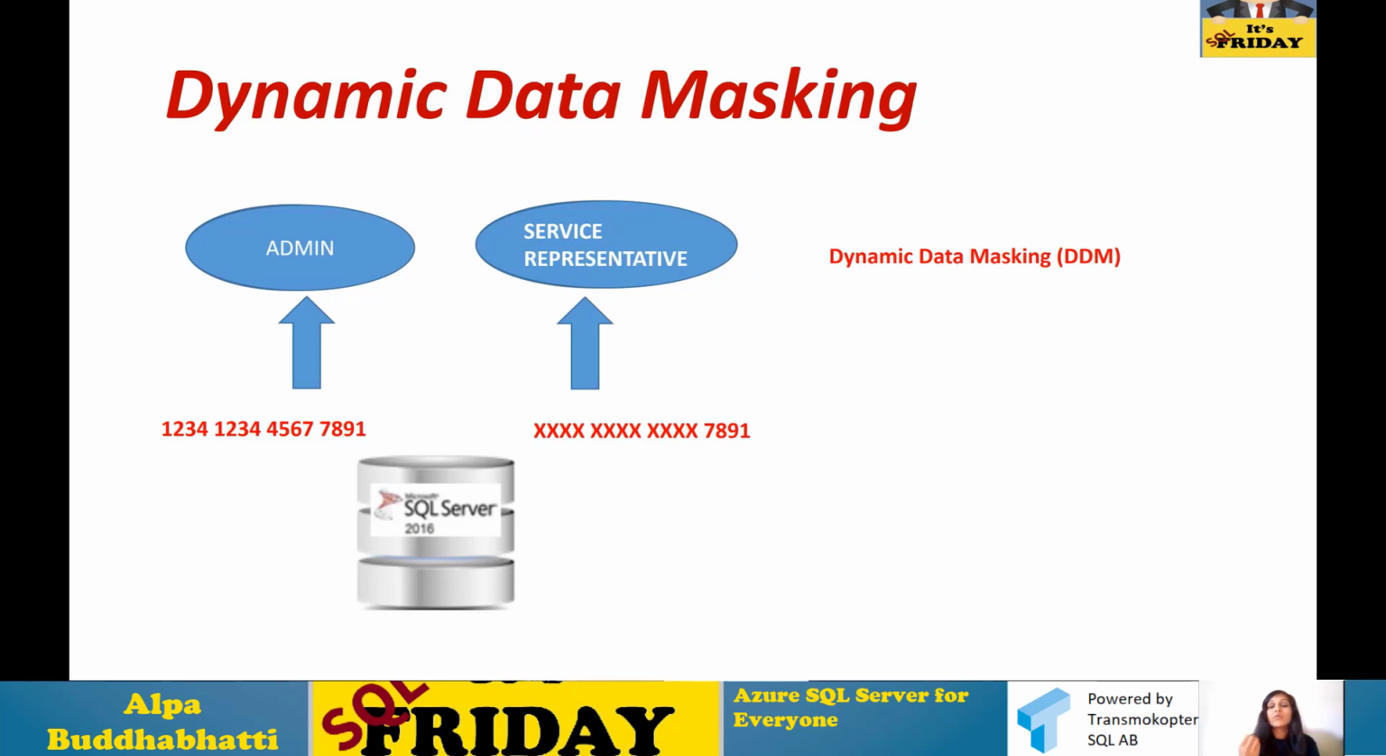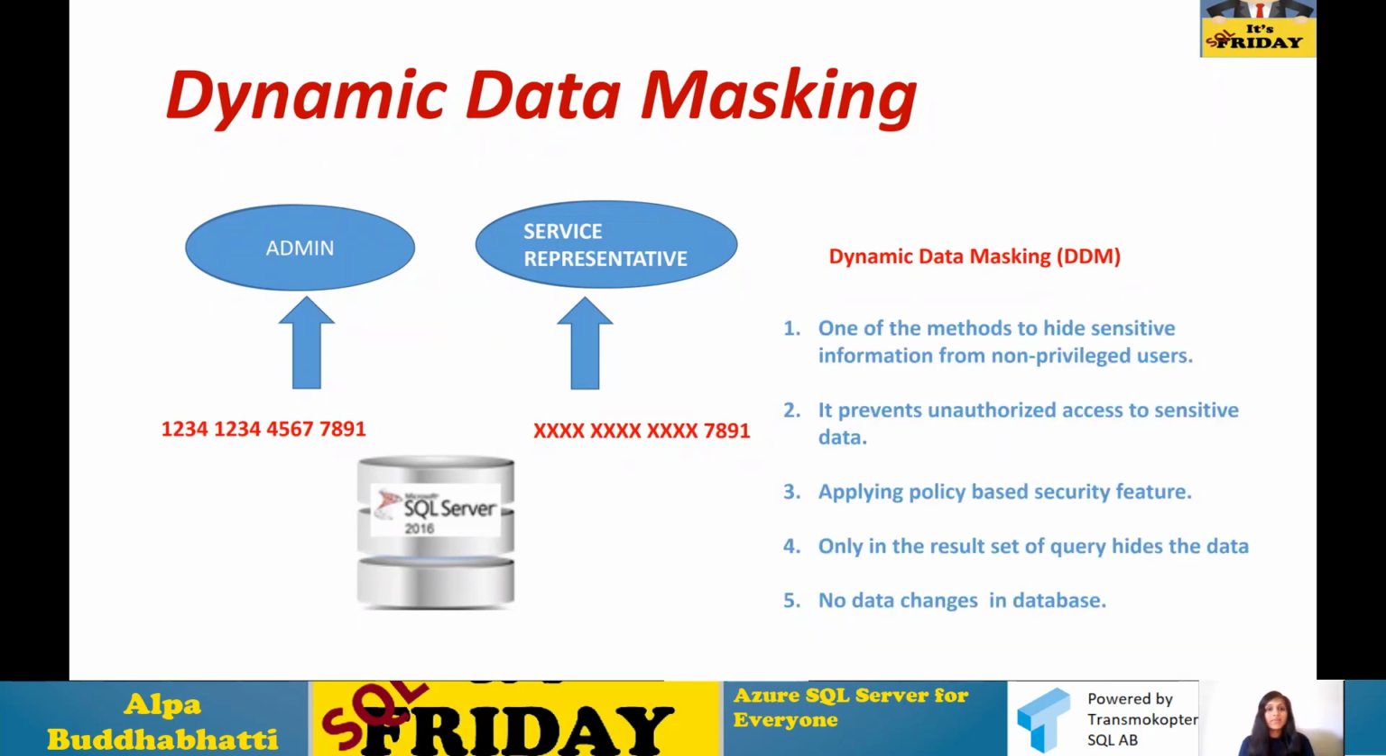It protects or hides the full information from non-privileged users. Here are a few points to note for dynamic data masking. It is a technique to hide sensitive information from non-privileged users, and it prevents unauthorized access to sensitive data. Only the right person who really needs to know can see the full information. It is a policy-based security feature, and you can apply that rule very quickly and you can revoke it as well.